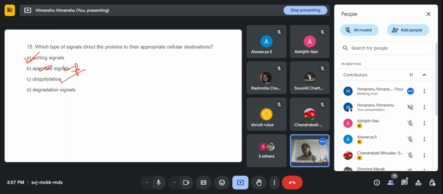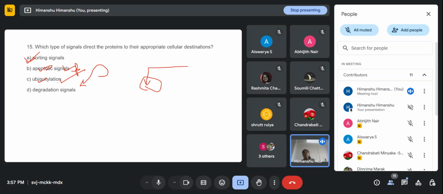No, no. Ubiquitin is a protein which, when attached to some proteins, means that this protein will now go for degradation, right? So the ubiquitination process helps in protein degradation. Ubiquitination is a process in which they direct the protein for degradation, right?